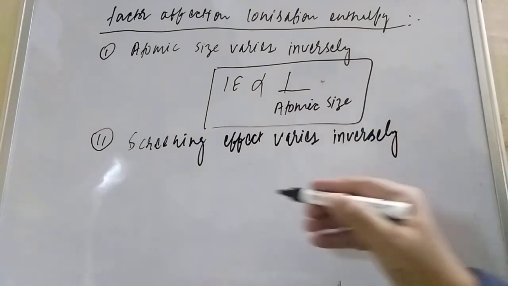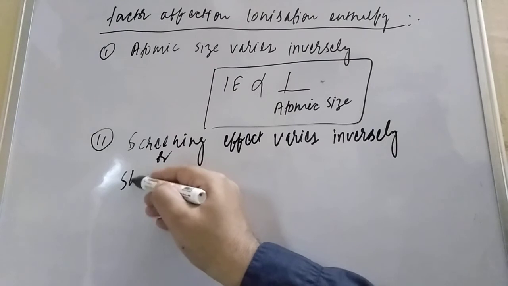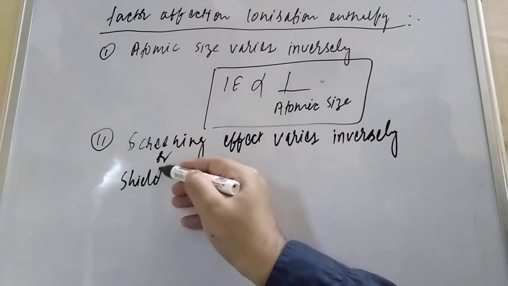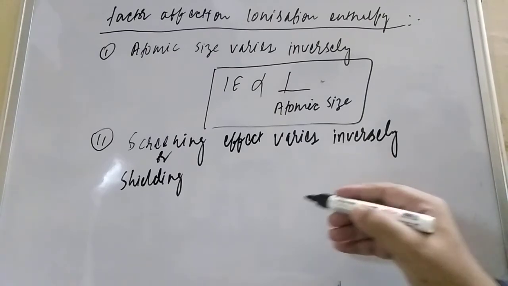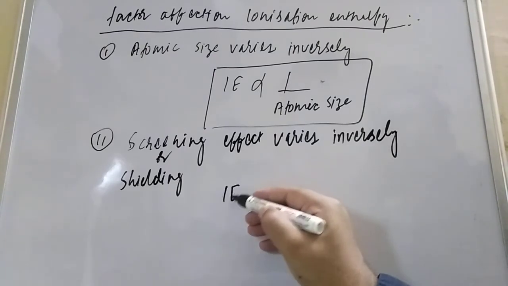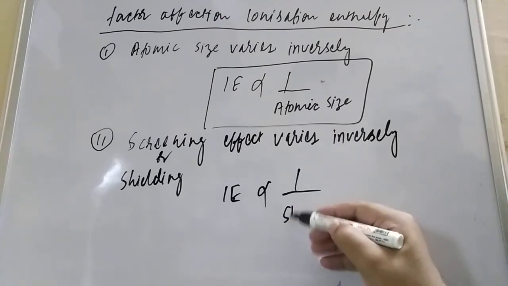Screening effect, or shielding effect, is also the same name, student. Screening effect or shielding effect varies inversely. So ionization enthalpy is inversely proportional to the shielding effect.